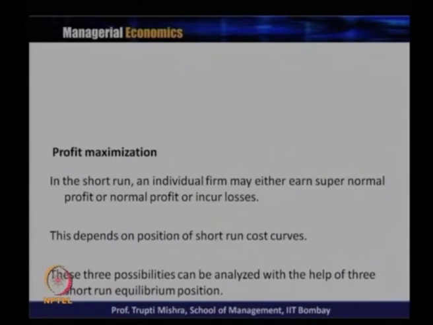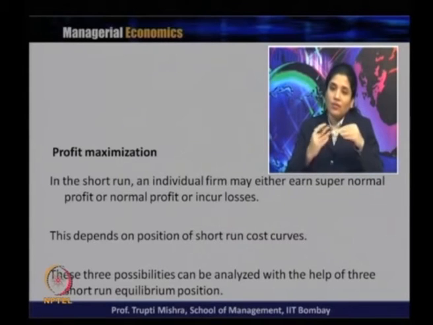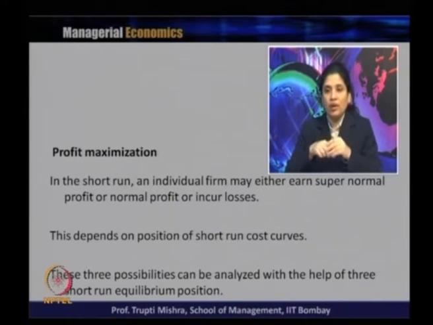So, coming specifically to profit maximization in the short run, an individual firm may either earn supernormal profit, or earn normal profit, or incur loss. So, any of these three situations can happen in the short run. Supernormal profit here means the profit above the normal profit, or just the normal profit, or incur losses.